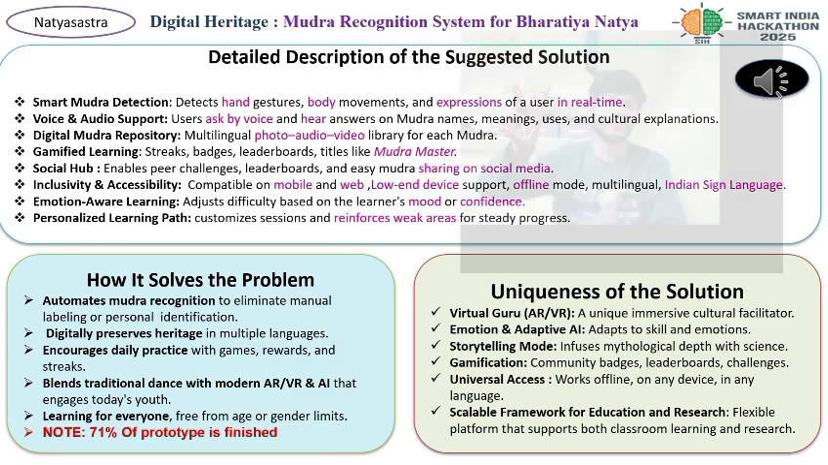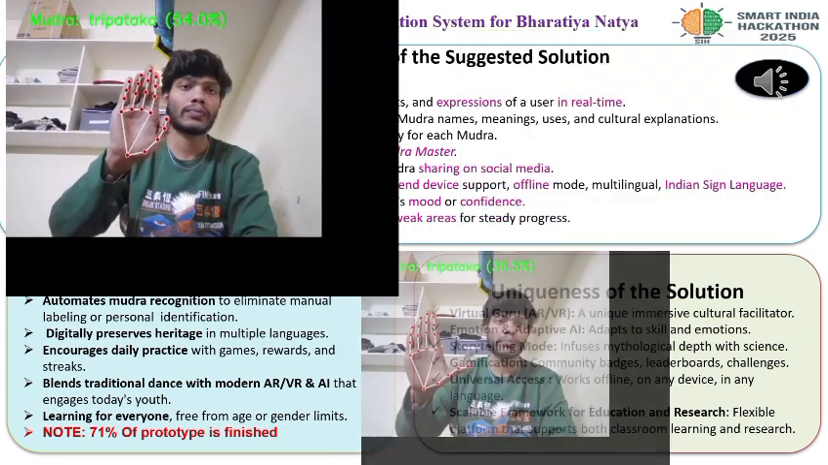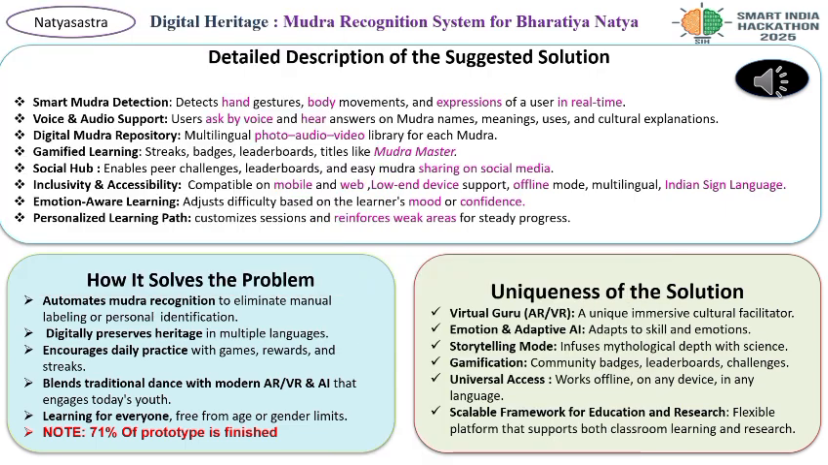Our solution is an AI powered Mudra recognition system that detects gestures in real time, answers questions by voice, and offers a multilingual digital Mudra library. With features like a digital guru, gamified learning, social hub, and personalized practice paths, it makes classical dance engaging and inclusive. It solves key problems by providing instant feedback, offline access, cultural preservation, and global reach.